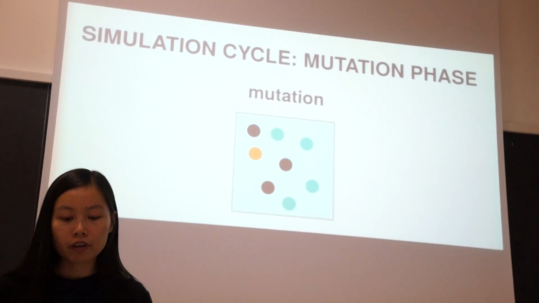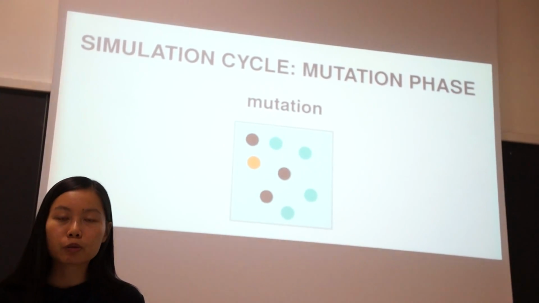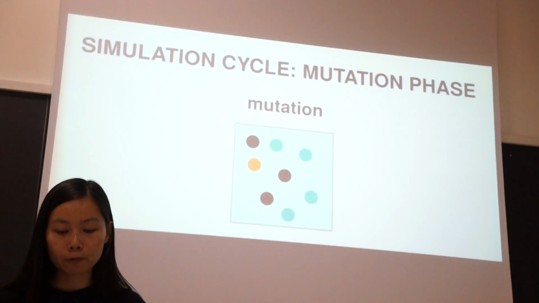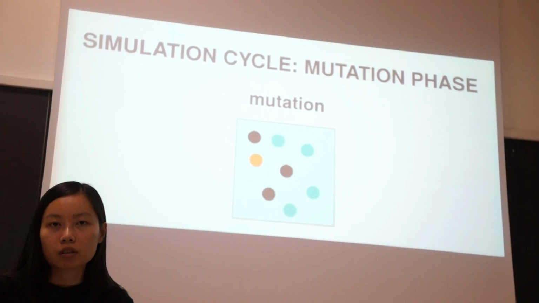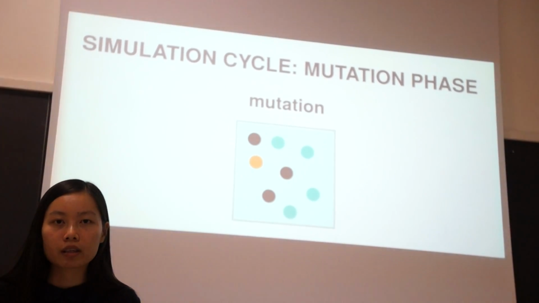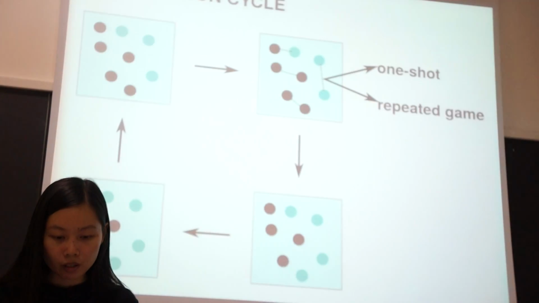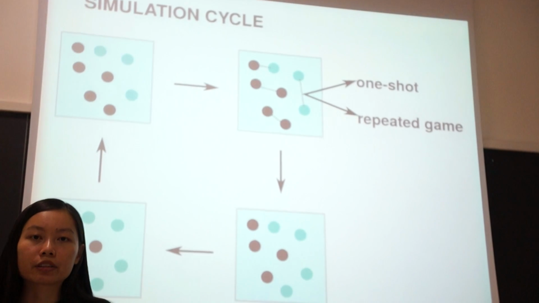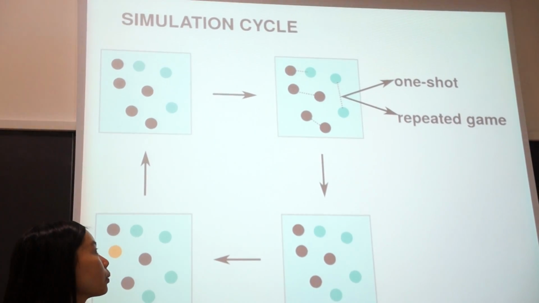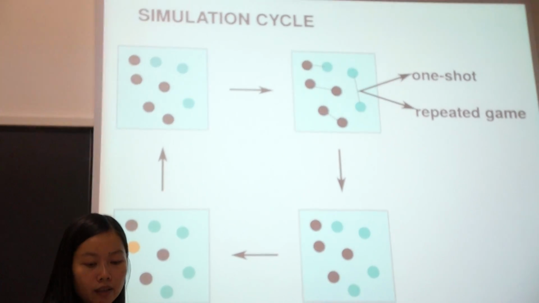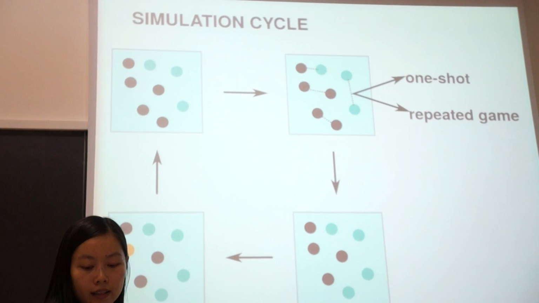In the mutation phase, a small number of the population will be allowed to mutate based on their current strategies. We can interpret it as them trying to make a mistake, or they are making a mistake, or they are trying to do some experiment with their strategies. So this is the simulation cycle in general. We have a population, and then we match them to play a one-shot or repeated game, and then we let them learn and we let them mutate, and the loop goes on like that.